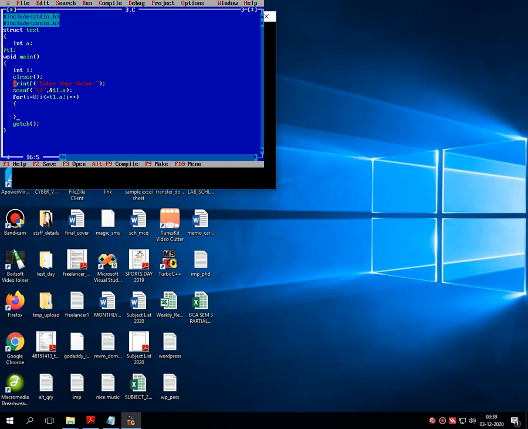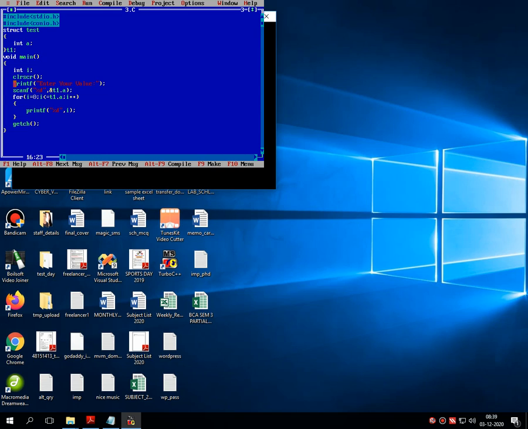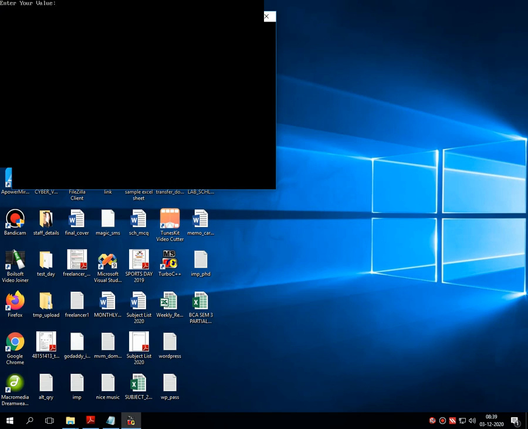Then into the for loop, here I have written printf %d comma i, and then getch and program over. Let's see will it work or not. Enter your value. Say for example here I am entering 8. What it prints? 0 1 2 3 4 5 6 7 8 onto the screen, starting from 0, because I have started i is equals to 0. So let me change from i is equals to 0 to 1, and let's rerun the code.